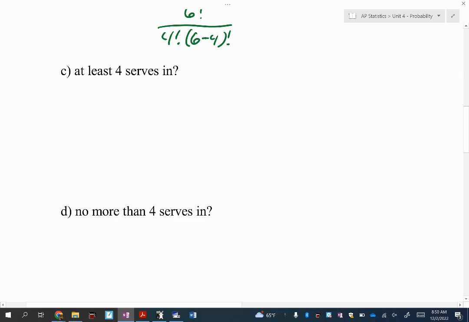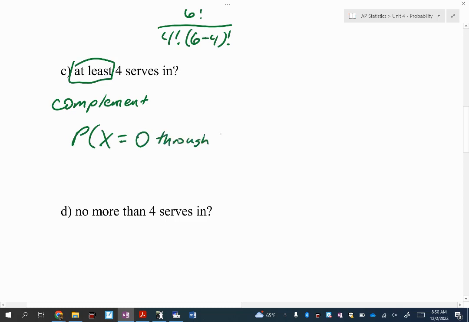3 out of 6, 2 out of 6, 1 out of 6, or all of them are out, right? That would be not great. All right. So when I see "at least," I'm going to be finding the complement. So let's find the probability of x equals 0 through 3. And remember, Raul said we did binomial PDF because it was exactly.